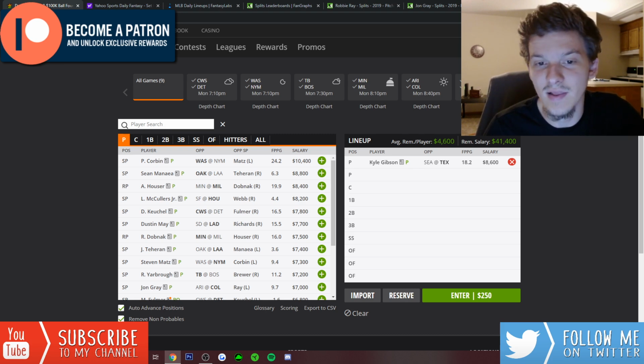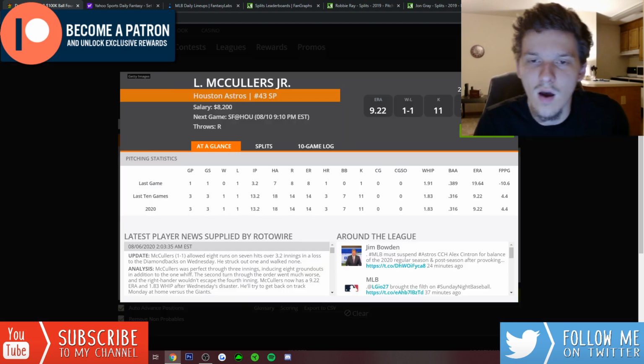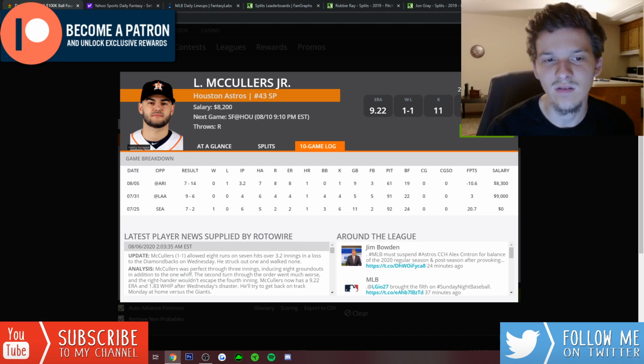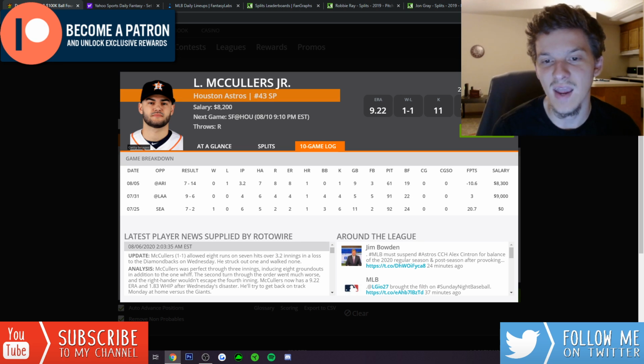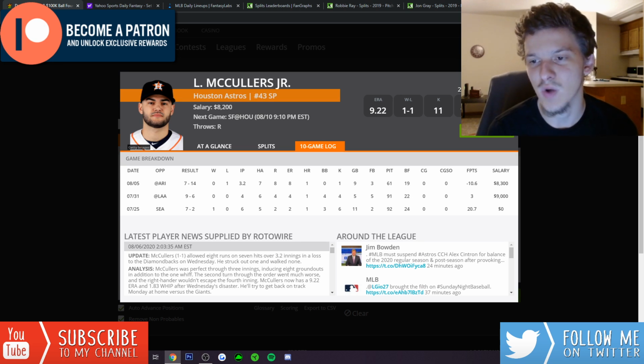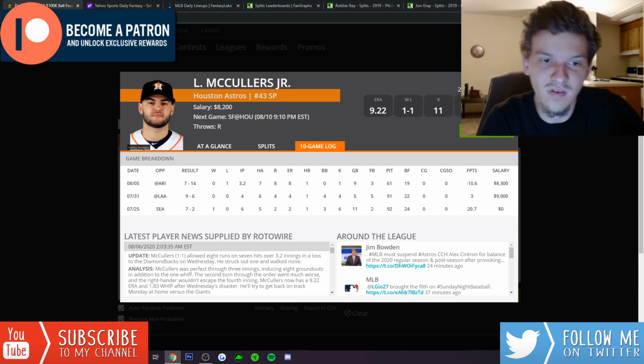And then another guy I like in that price range is Lance McCullers. Lance McCullers got absolutely rocked in his last start against the Diamondbacks. Went 3 2/3 innings, allowed 7 hits, 8 runs, only got 1 strikeout, negative 10 DraftKings points. He looked really good in his first start of the season against the Mariners, going 6 innings, 5 hits, 2 runs, 6 strikeouts. Since then, he's really struggled in his last 2 starts against the Diamondbacks and the Angels.